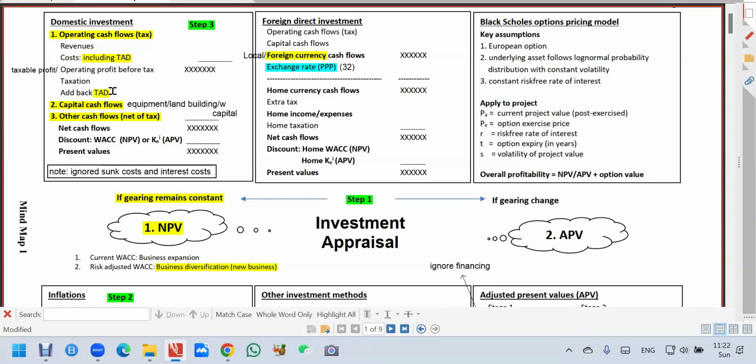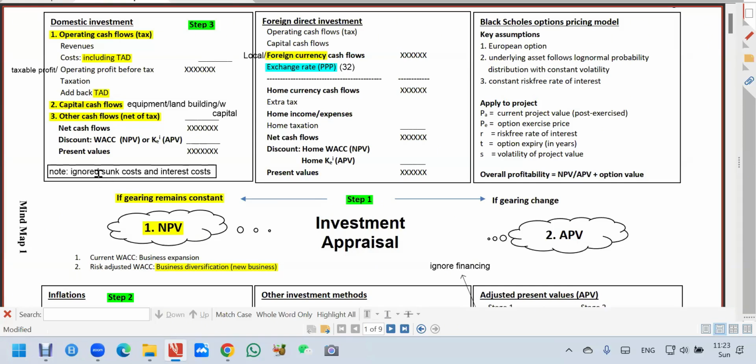What we want is cash flow. All right? So then the last one is they already handle the tax for you. They have handled the tax for you. I put it as other cash flow. As we go through the question, then I show you. So all this add together will be the net cash flow. NPV, we use cost of capital. And then you get present value. And of course, then you get the net present value. Okay, so I put a note here.